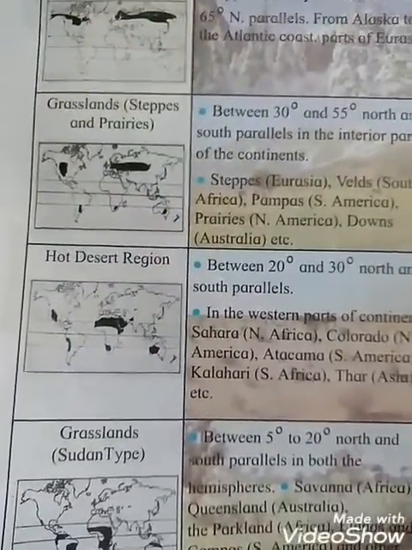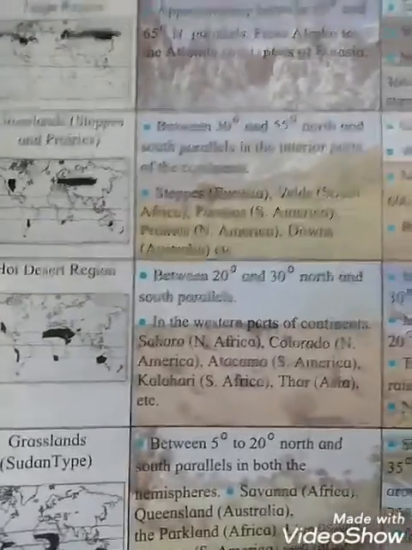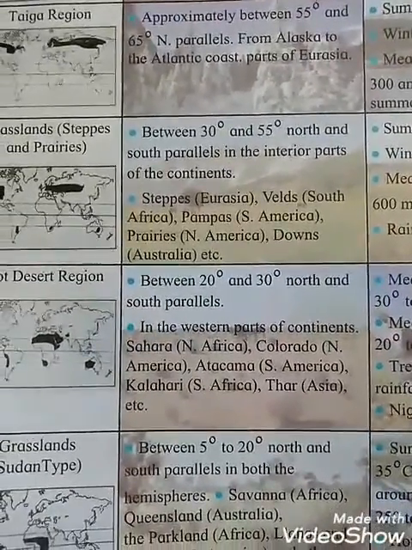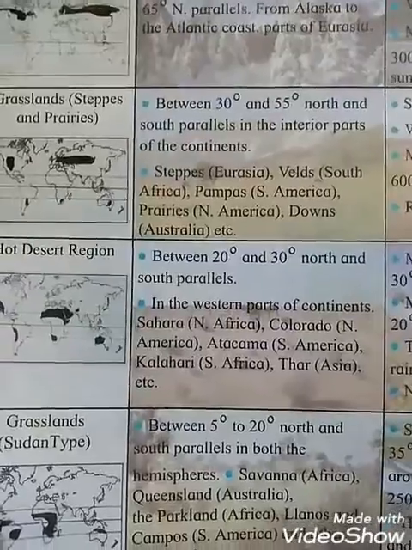Afterwards, see the hot desert regions. Its location extends between 20 degrees and 30 degrees north and south parallel, students, in your world map.